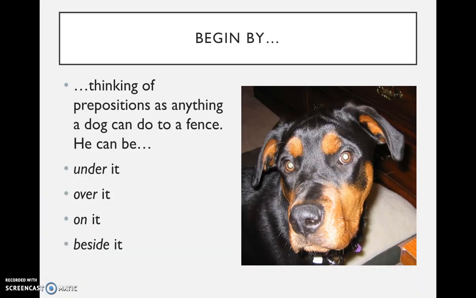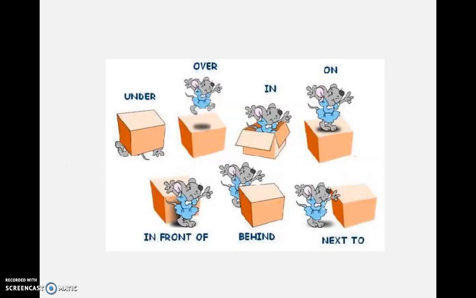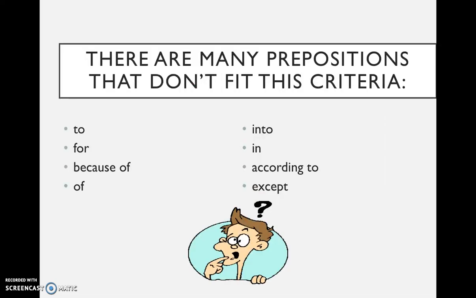So, at its most basic, you can begin by thinking of a preposition as anything a dog can do to a fence. You can be under it, over it, on it, beside it. I've seen my dogs do all of these. And yes, that is a picture of one of my former dogs. Her name was Samoa, named after the Girl Scout cookies. Here is a rendition found off of Google of a mouse. Couldn't find a cute Rottweiler, unfortunately.